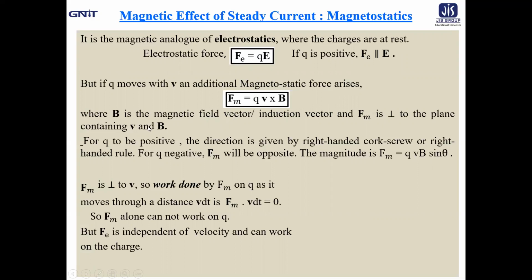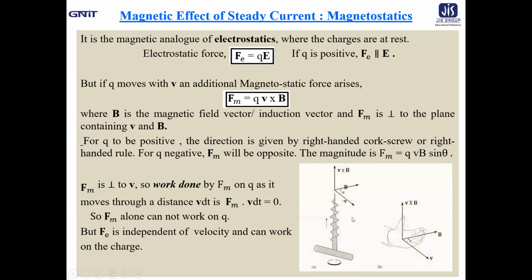Okay. Now let us come to the direction exactly. What do we mean by Fm is perpendicular to V and B? For Q to be positive, it is found that the direction is given by the right-handed corkscrew or right-handed rule. Now, what about this right-handed corkscrew or right-handed rule? Let us visualize it.